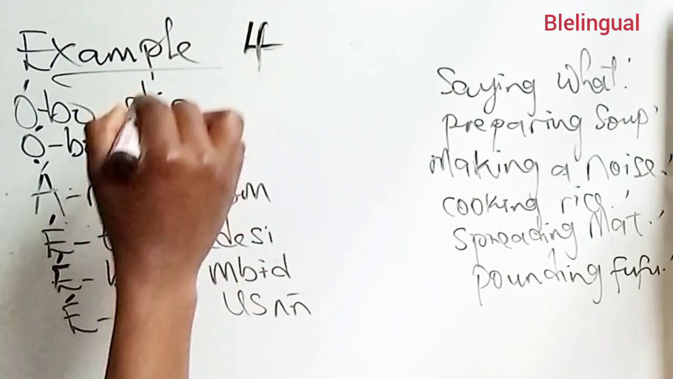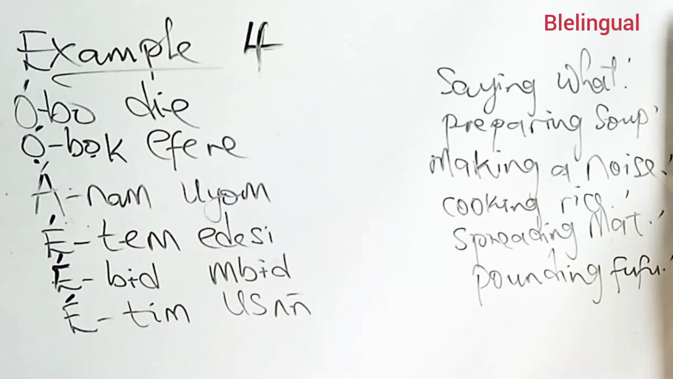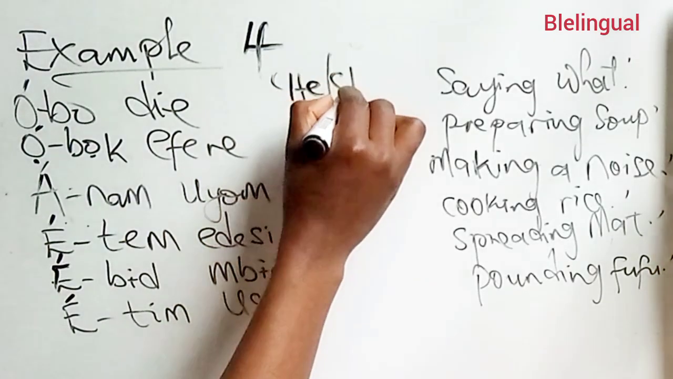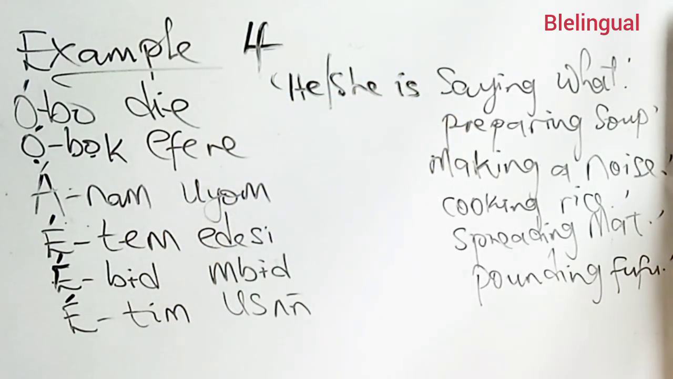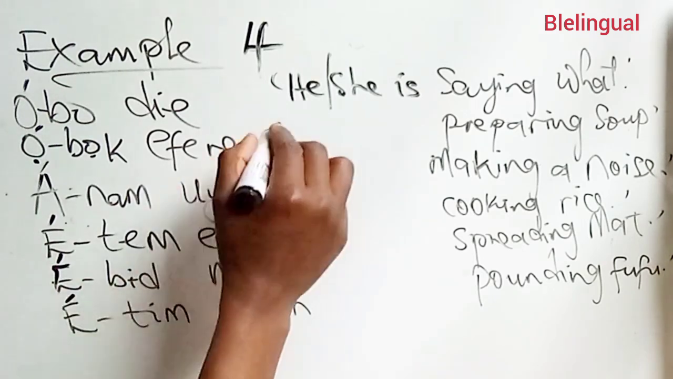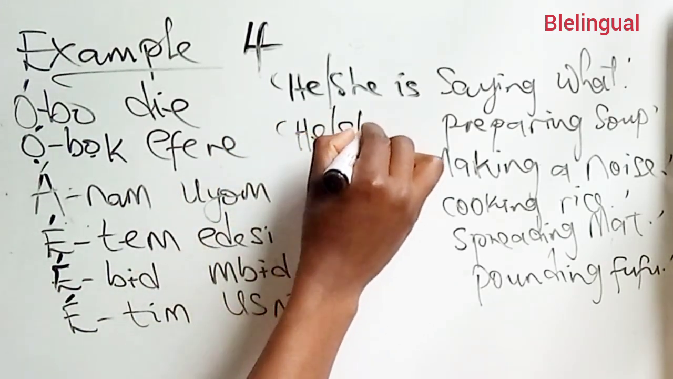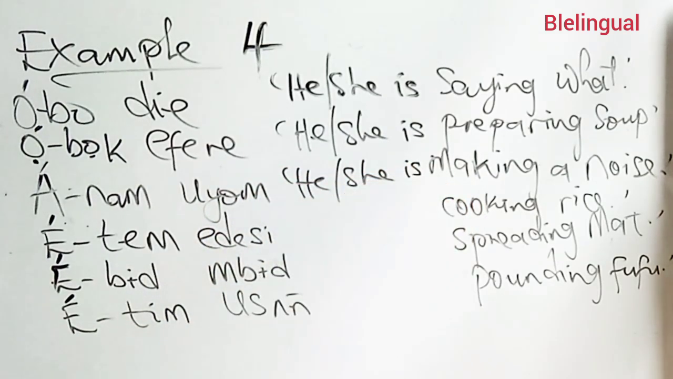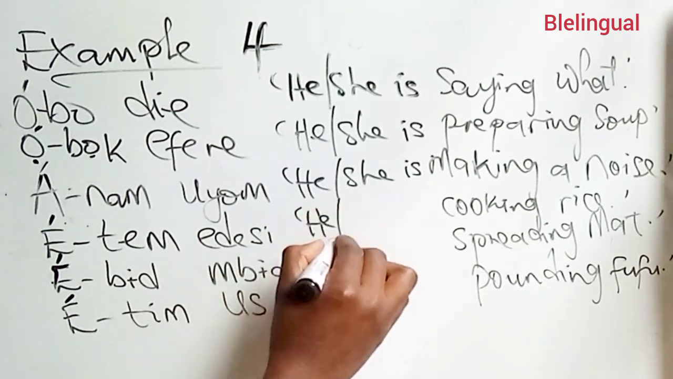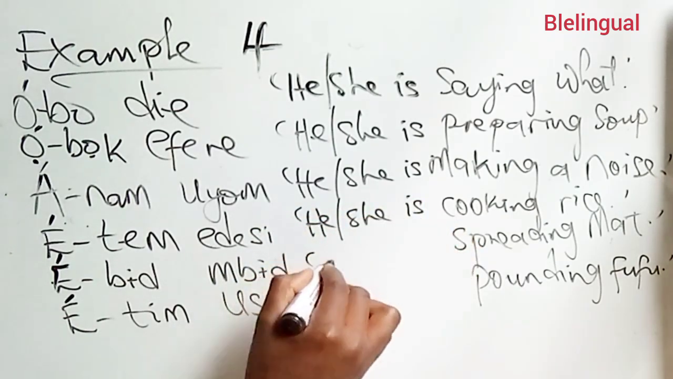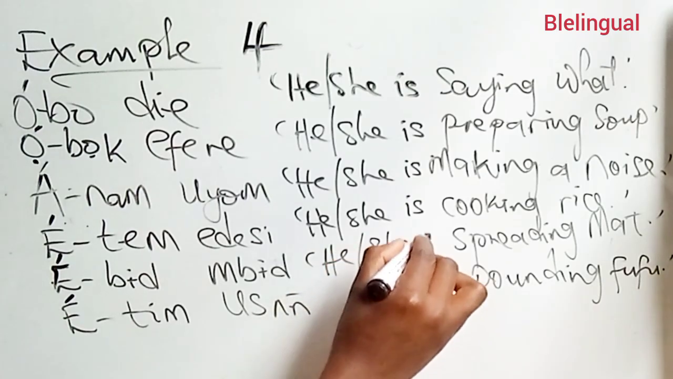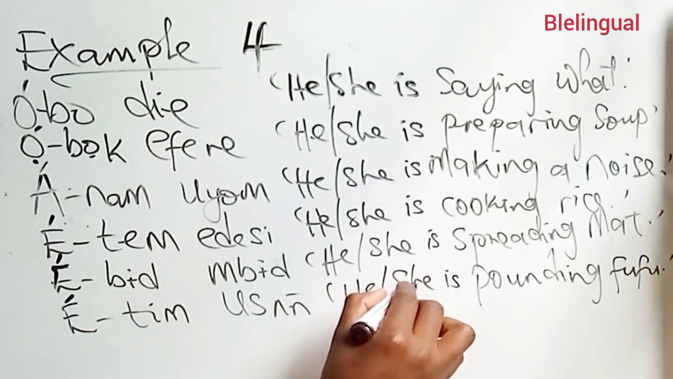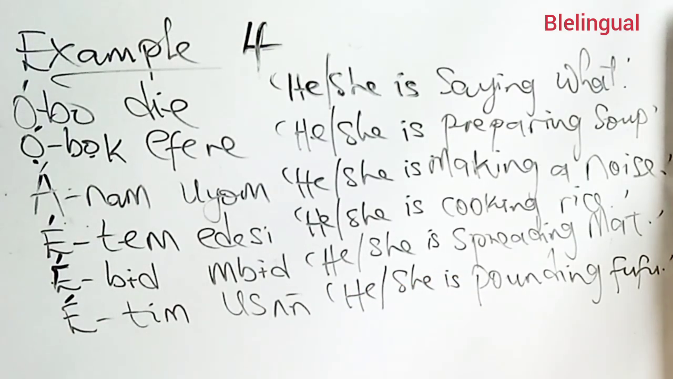For example, we have Obodie. He or she is saying what? Obok Efere. He or she is preparing soup. Anam Uyum. He or she is making a noise. Etem Edesi. He or she is cooking rice. Ebat Mbat. He or she is spreading mat. Etam Usong. He or she is pounding fufu.